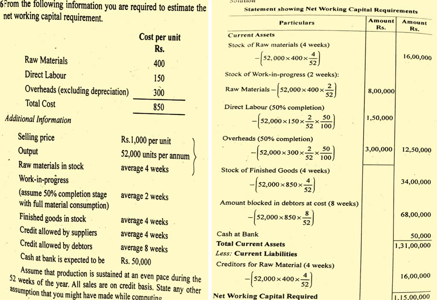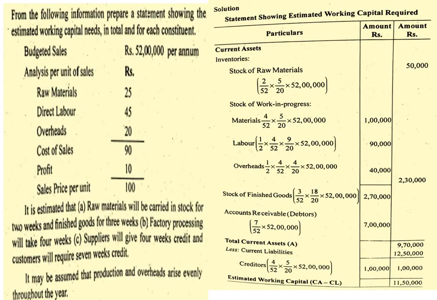Less current liabilities, creditors for raw material 4 weeks. 52,000 into 400 into 4 by 52, it comes around 16 lakhs. So 1 crore 31 lakh minus 16 lakhs, it comes around net working capital required 1 crore 15 lakhs. Next we'll move to the next model.